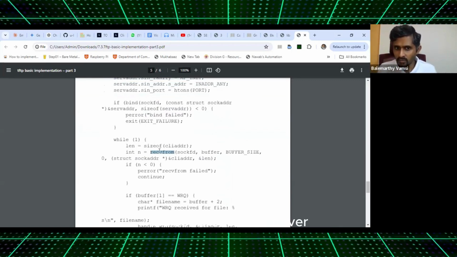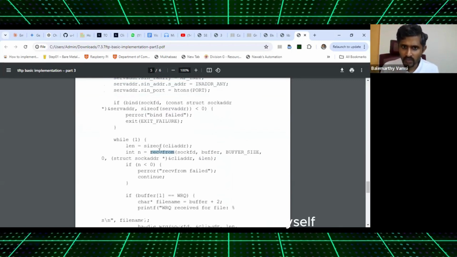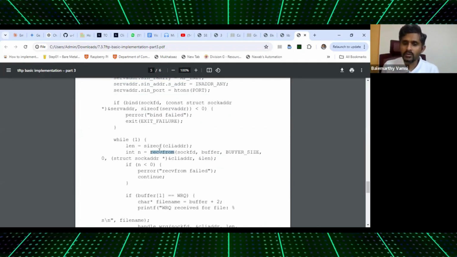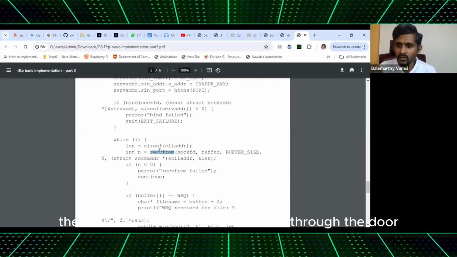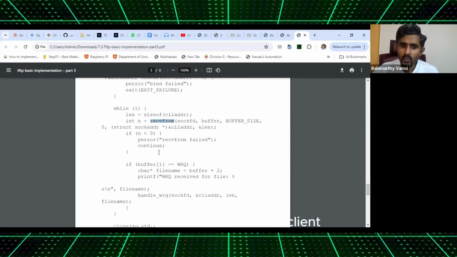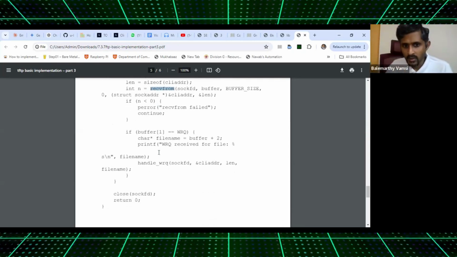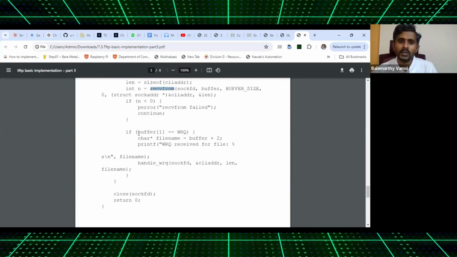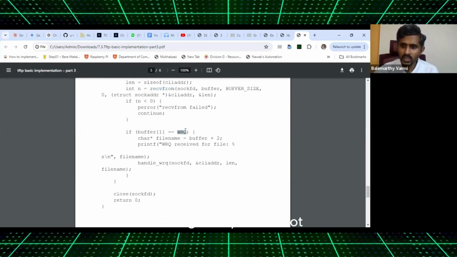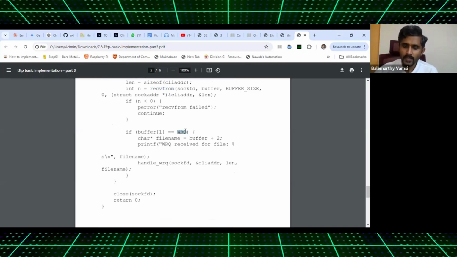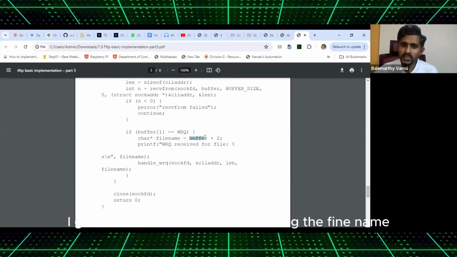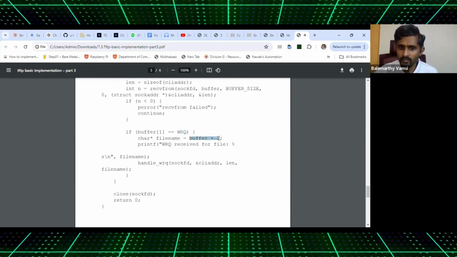The code is from the server. So I have to initialize myself. I have to tell that this is my port number and I am looking at the door. Then the client came inside the door, through the door. Now I received from the client. Once I received from the client, I look at the opcode. Is it right request or not? If it is the right request, I go to the location and start reading the file name.